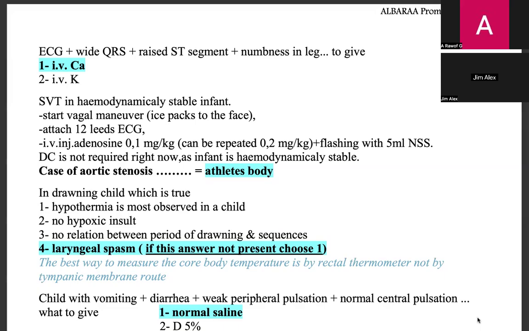Yes, in the question of VSD, loud second heart sound means pulmonary hypertension, but I think still there is no right ventricular hypertrophy and there is no reversal of shunt, and the child is not cyanosed. So Eisenmenger syndrome has not developed, so still we have a chance to do surgery.